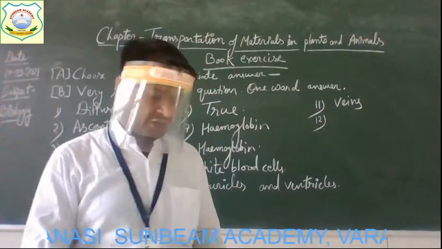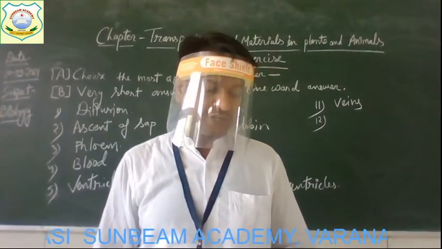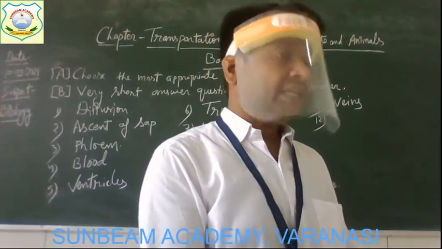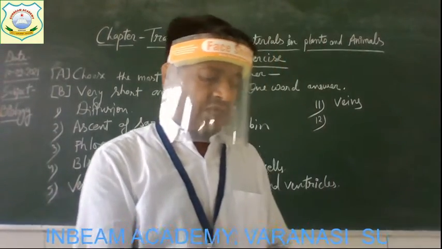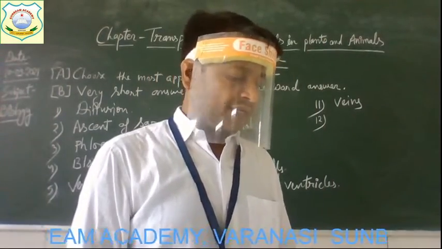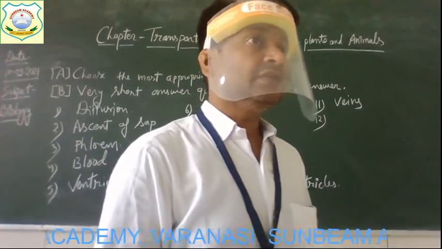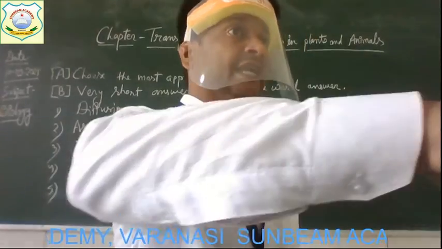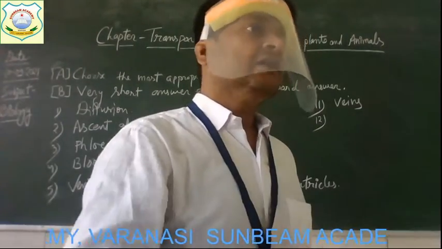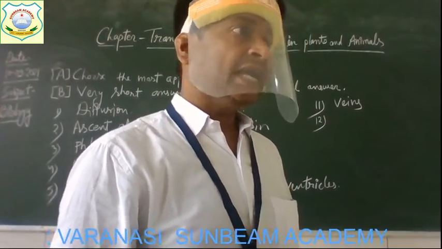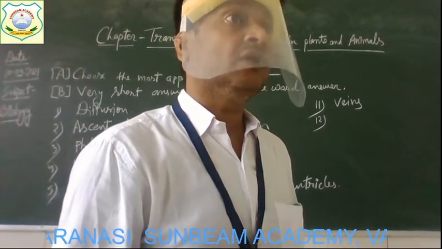Now, the next question is, the stretching and relaxing of arteries with each heartbeat is felt as throbbing. When the blood goes into the arteries and when the blood leaves them, a kind of throbbing is observed.